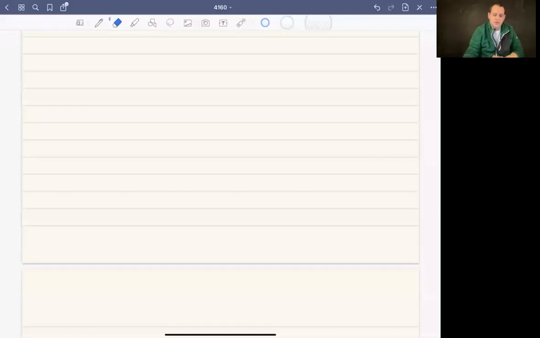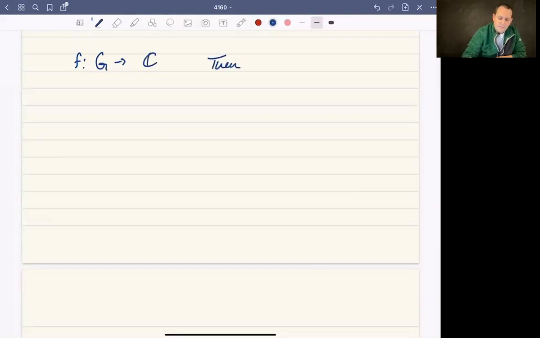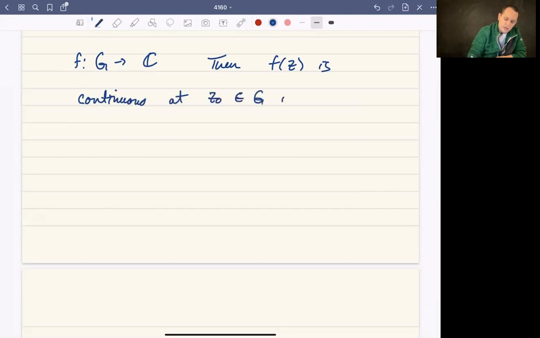What we want to do next is talk about continuity. Let f be a function from G to C. Then f is continuous at a point z naught in G if the following. I'm going to go slightly backwards from the book, but I'll explain. So f is continuous at z naught if it satisfies the condition according to epsilons and deltas as follows.